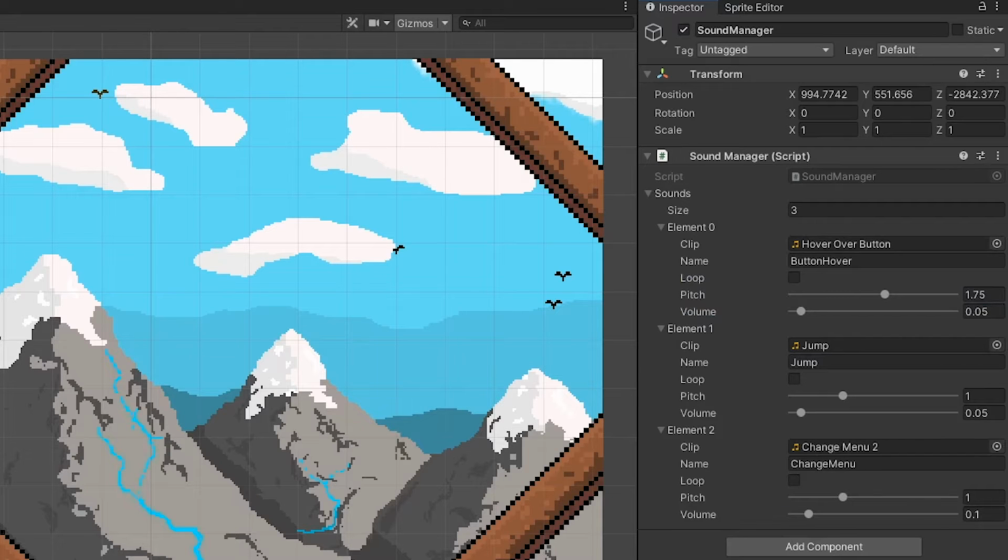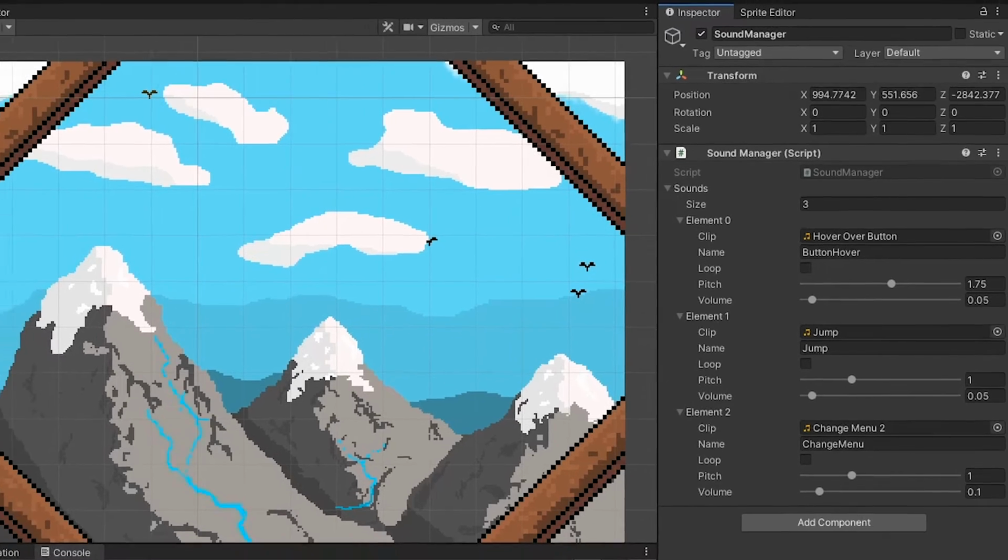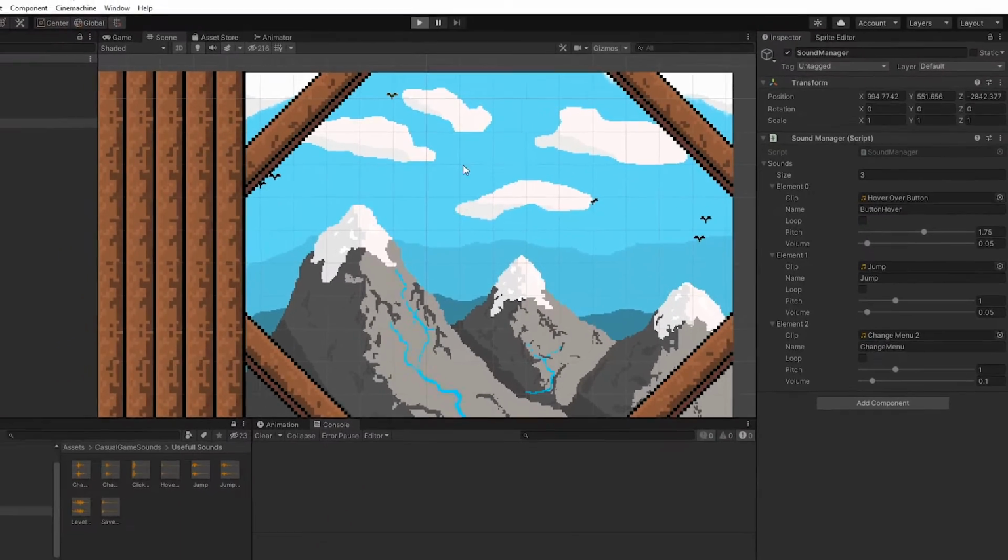I can pull soundmanager.play and then put the name of the clip that I want to play and it will play the clip. So currently you can see I've got hover over button, I've got jump, and I've got change menu. So hover over is when I hover over a button, it makes a little ticking sound. Obviously jump is when the player jumps, and change menu is the little whooshing sound between menus. So I'll hit play now and we'll quickly hear what they sound like.